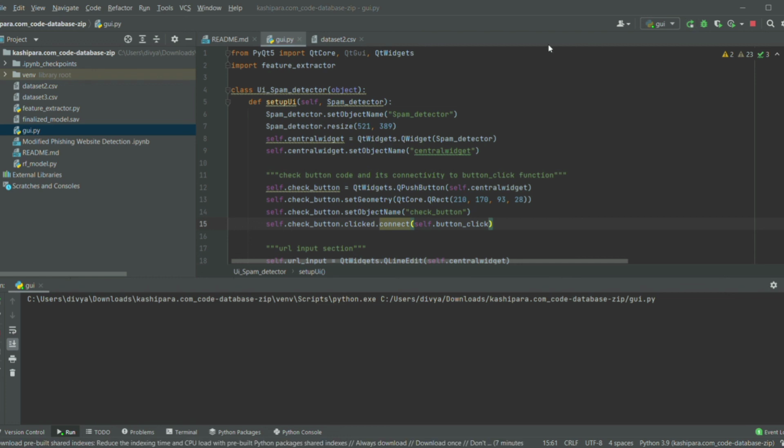The main window is open. Spam URL detector. I get a URL from the user. Enter the URL and click the check button. You can find out whether it is phishing or not. This was my project overview. Thank you.